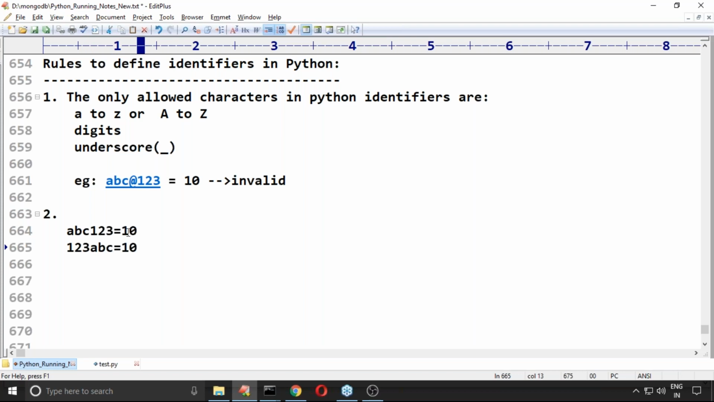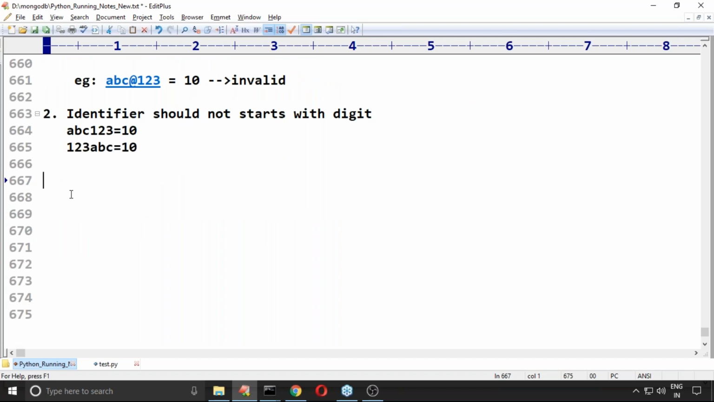It is invalid. The reason is that not only in Python, but in Java, in C, everywhere, an identifier should not start with a digit. By mistake, if it starts with a digit, we immediately get an error. Remember carefully. ABC123 is valid, but 123ABC is invalid.